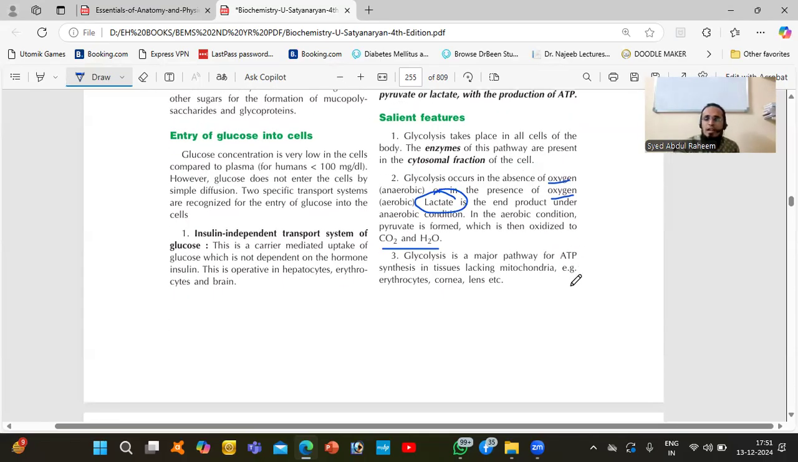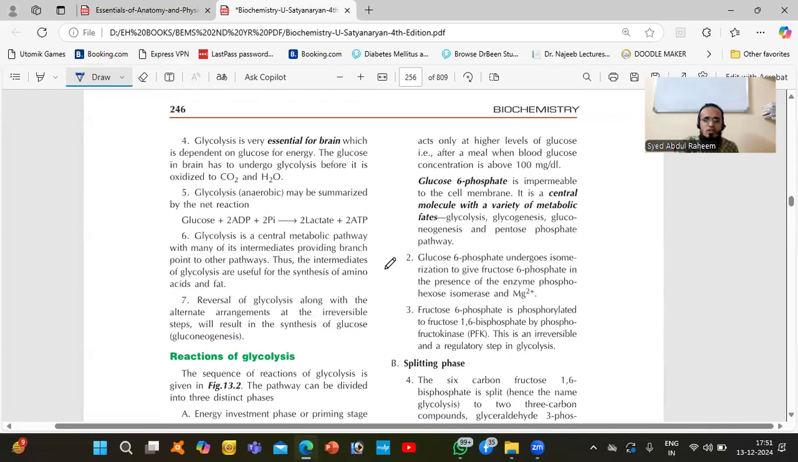Okay. So at last, glycolysis is a process in which ATP is generated in the presence of oxygen. In the presence of oxygen, carbon dioxide and water are produced. If oxygen is not there, lactic acid will be produced. Okay. So glycolysis is a major pathway for ATP. Already I explained, so everything will happen.